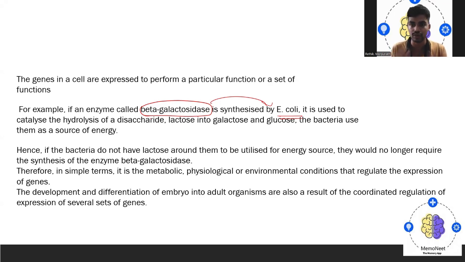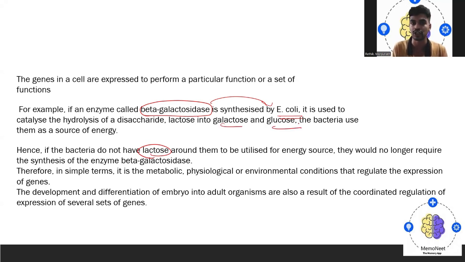So what happens during this process? The bacteria uses these products as a source of energy. Hence, if the bacteria do not have lactose around them, they will not be able to utilize this energy source, right? If they do not have lactose around them, they would no longer require the synthesis of the enzyme beta galactosidase. But if lactose is present, then the lactose gets converted into galactose, and later on into glucose as an end product.